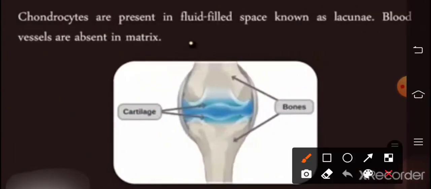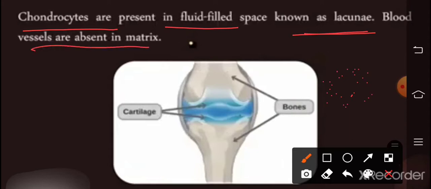Chondrocytes are present in fluid-filled spaces known as lacunae. Like this, in the matrix there are no blood vessels found.